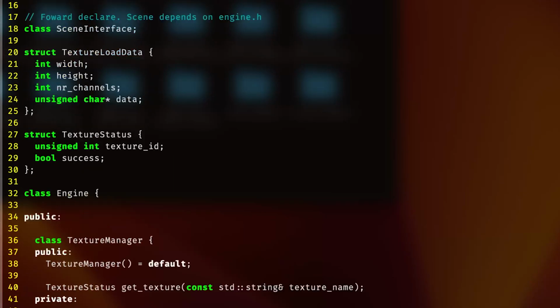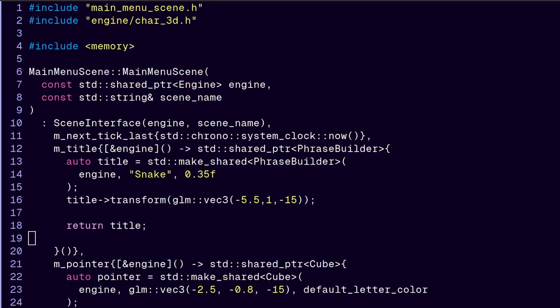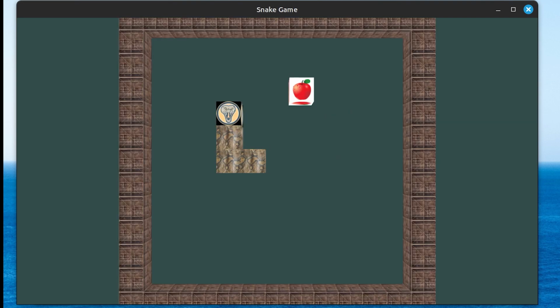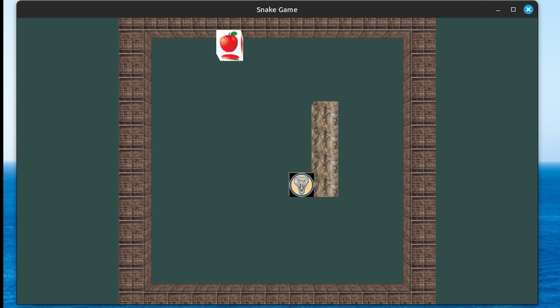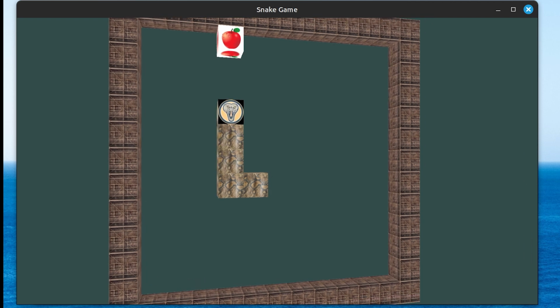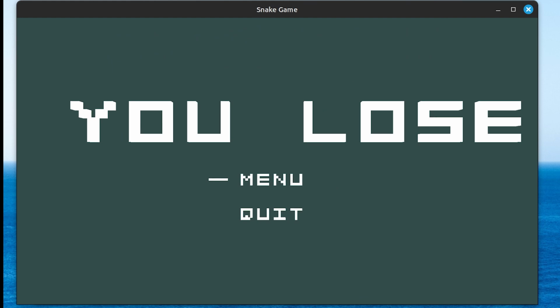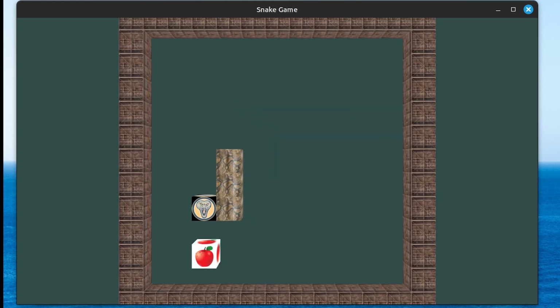It took me a couple of weeks to refactor this engine, move the snake game logic to its own scene, and create a new main menu scene. And without further ado, here is the final result. The new thing I've added is this main menu where now you can select options. Once I start the game, the solid colors are no more. Instead, we have these textures, thanks to the texture manager. I added a slight twist to the snake game where it rotates the board after a certain amount of time, and there we go. And finally, we have a lose menu screen. Anyhow, that is all, but this is the final product.